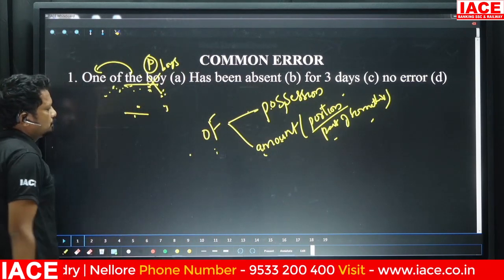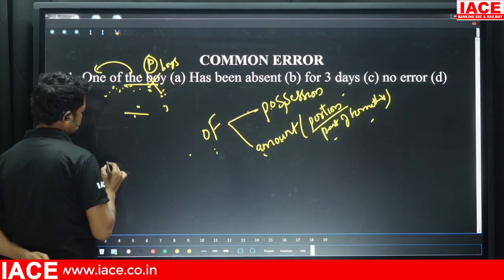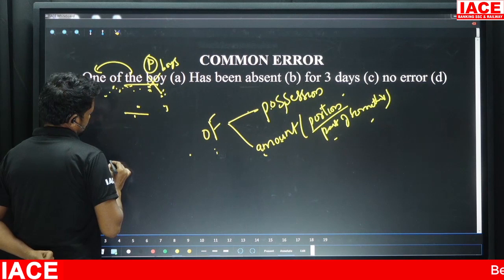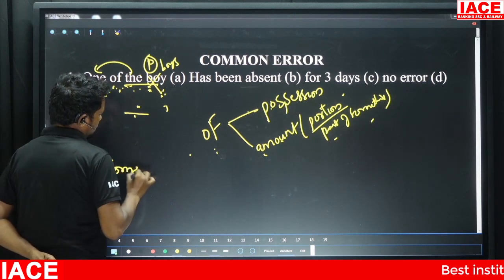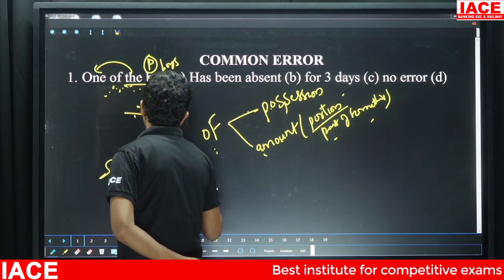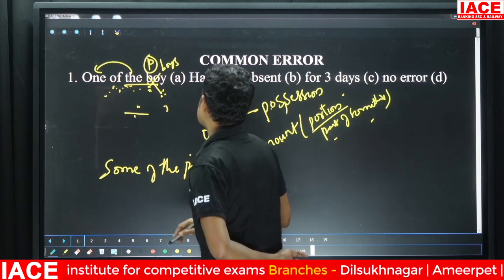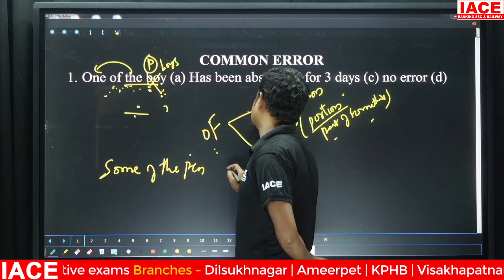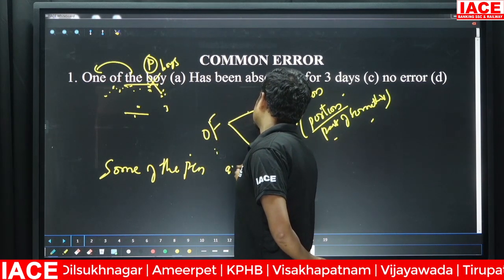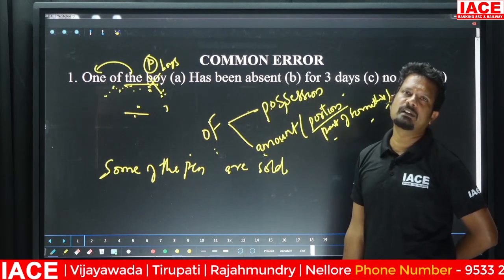Let me write another sentence here so that you would understand. "Some of the pen are sold." I've written an easy question here so as to understand the concept.